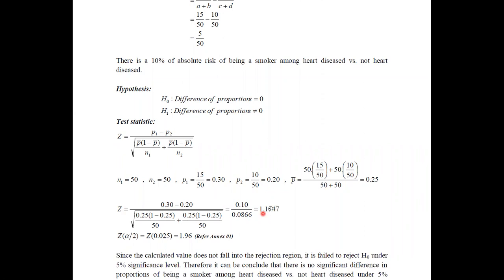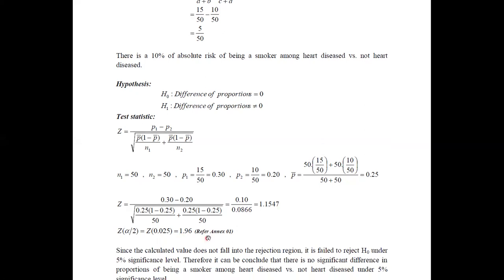Then you can compare this with the critical value from the standard normal table, which is 1.96.